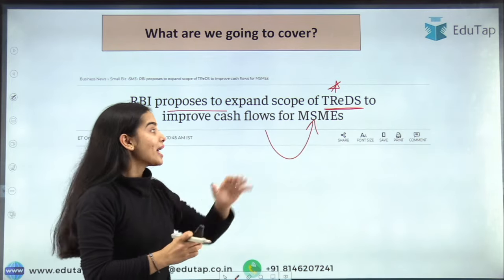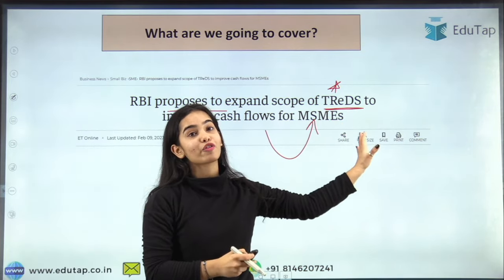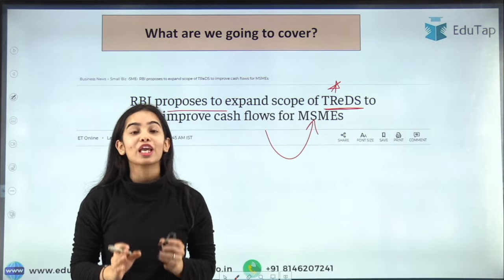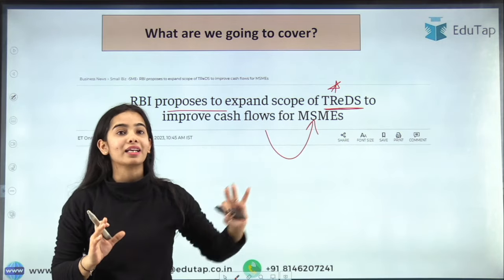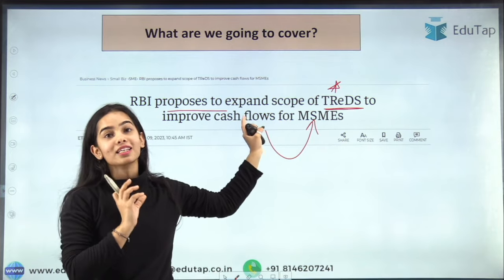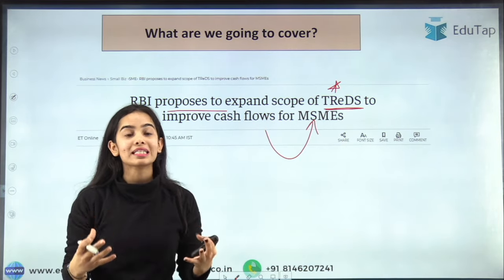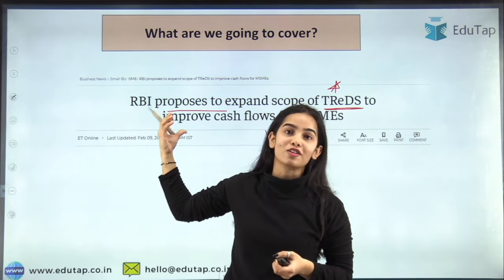Do not worry. The TReDS is a very important platform that you all must understand. So today let's have complete clarity about the TReDS and the expansion of its scope that has been proposed by the Reserve Bank of India.